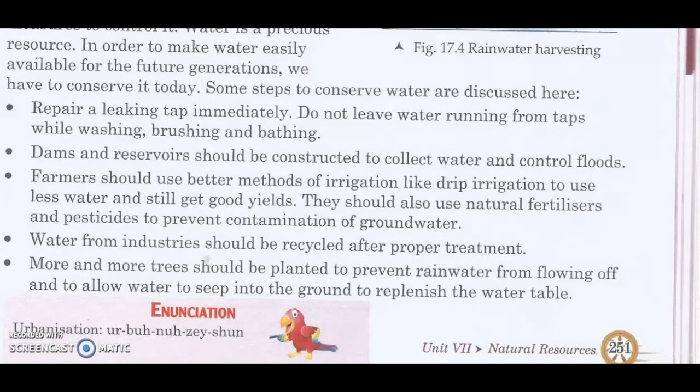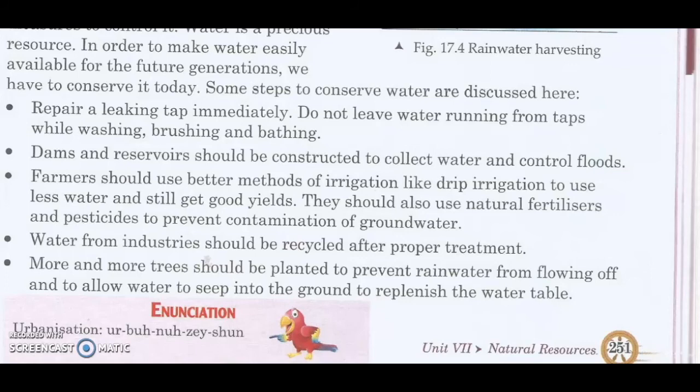Repair a leaking tap. Don't leave water running from taps while washing, brushing, and bathing. Most of us make this mistake. While we are brushing, we leave the tap open. We should consciously turn off the tap and only use it when we have to wash our mouth, etc. Otherwise, while brushing, the tap should be closed.